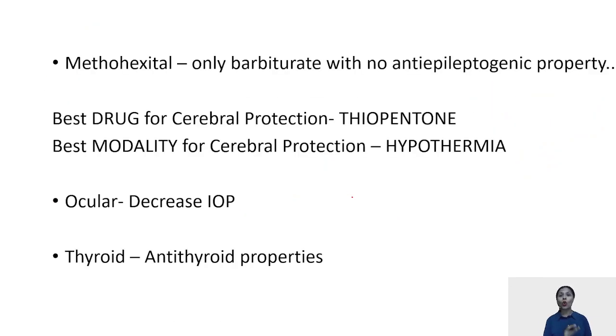Talking about methohexital, I've already told you the main difference between methohexital and thiopentone is epileptogenic activity. Methohexital has epileptogenic property unlike thiopentone. These two things you all have to remember.